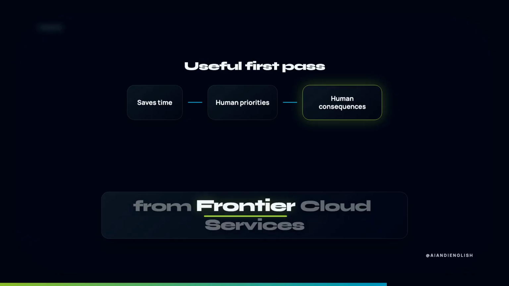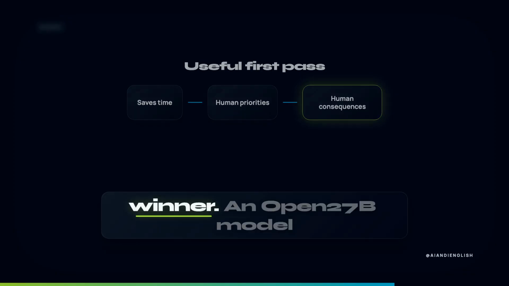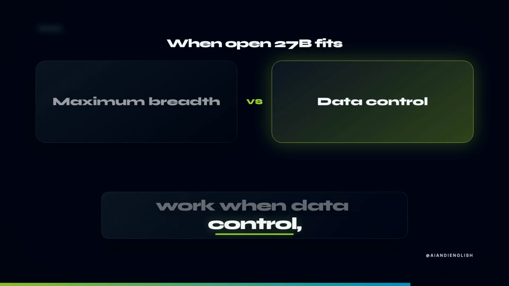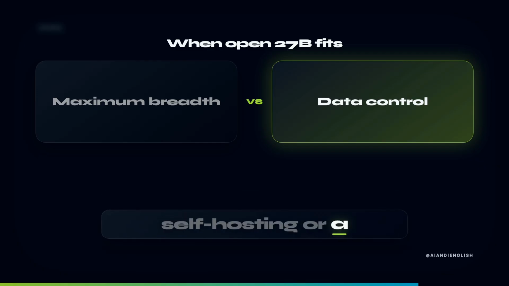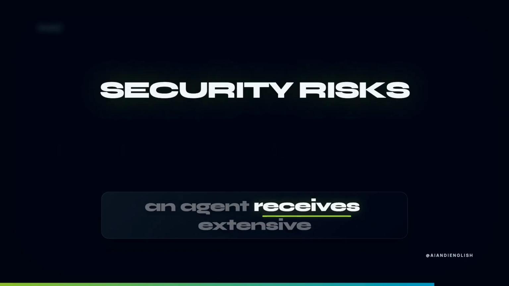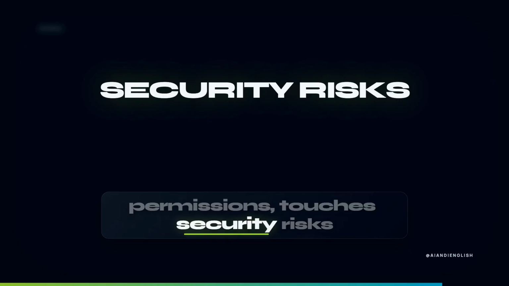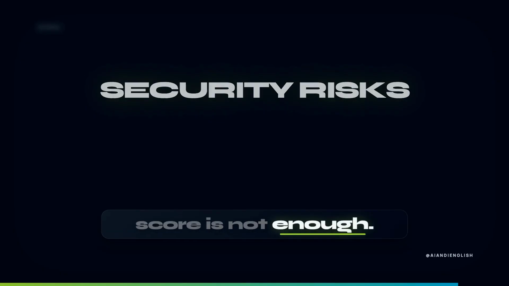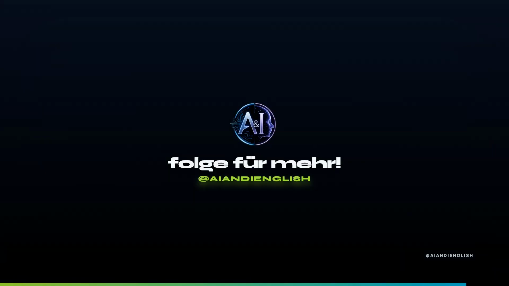The difference from frontier cloud services is not a blanket winner. An open 27B model can handle clearly bounded work when data control, self-hosting, or a predictable workflow matters more than maximum breadth. Once an agent receives extensive permissions, touches security risks, or makes decisions without review, a good benchmark score is not enough. The 3 jobs are therefore code drafting with review, multimodal document work, and preparatory multi-step work, no more.